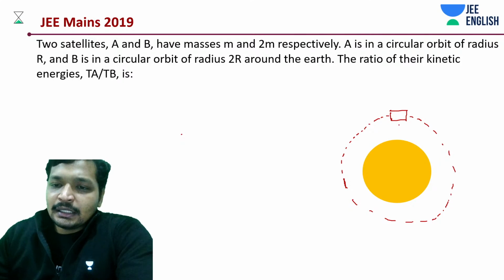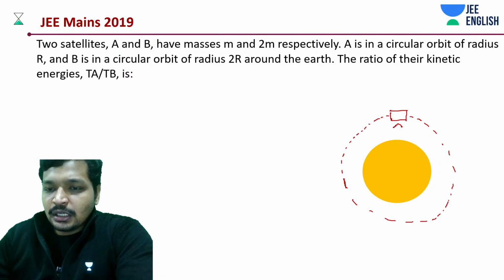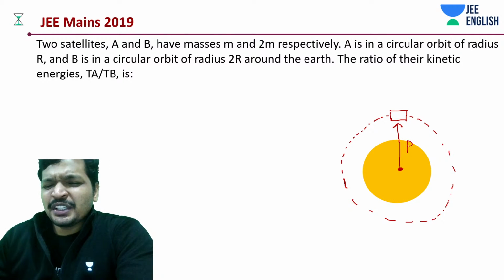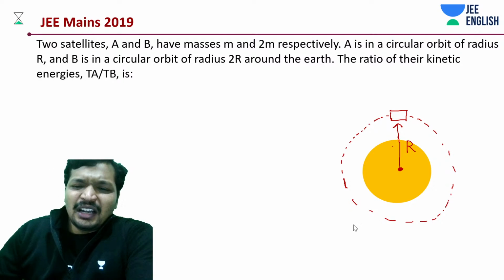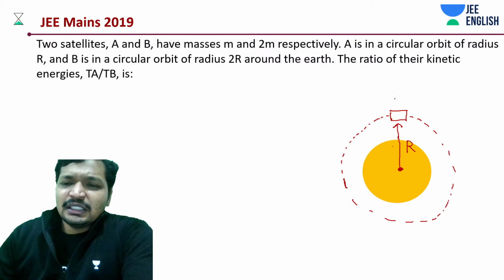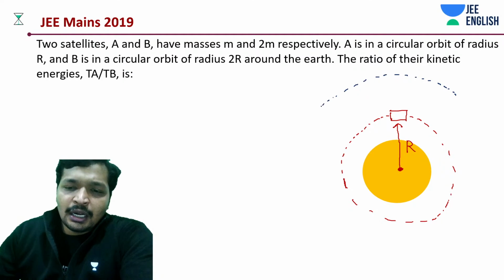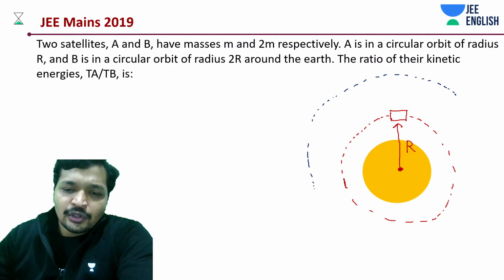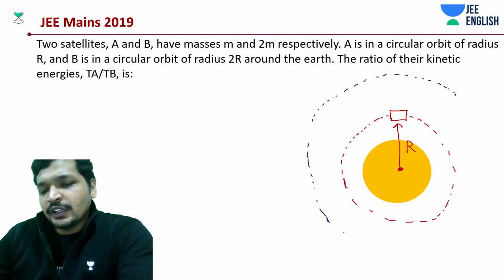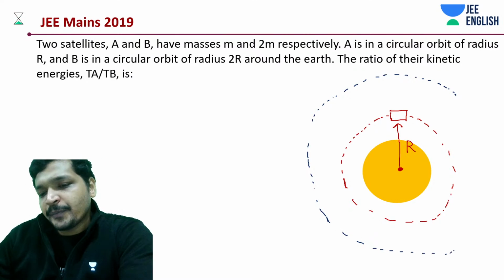And what about the satellite? The satellite is at a distance R from the center. Okay, it's a simple question. You can simply understand this concept quickly. We are not even going to do this. What we are going to do, we are going to make use of a few things that we know. What are those few things?